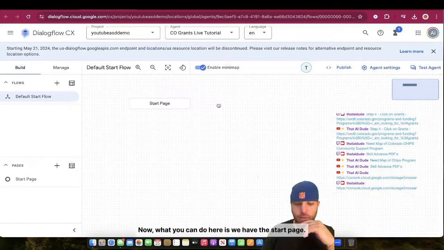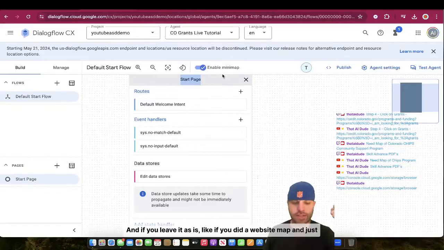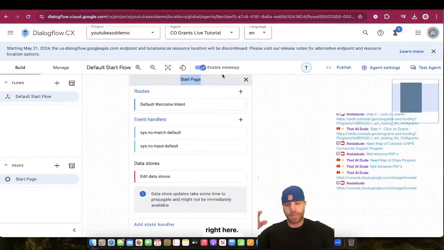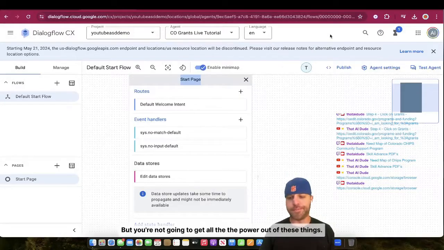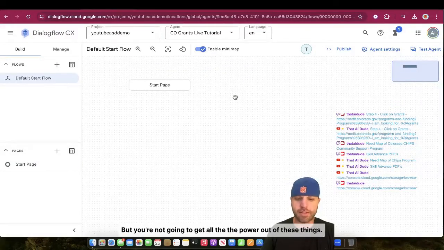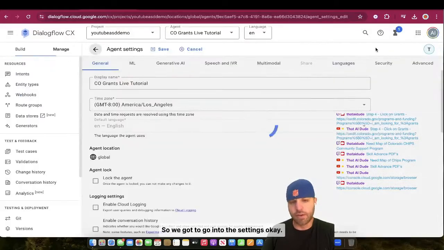All right, now what you can do here is we have the start page, right? And if you leave it as is, like if you did a website map and just said, hey, I want all of my data from my website to respond to people right here, great, you can leave it, right? But you're not gonna get all the power out of these things. What really makes them powerful is turning them into a hybrid. So we got to go into the settings.